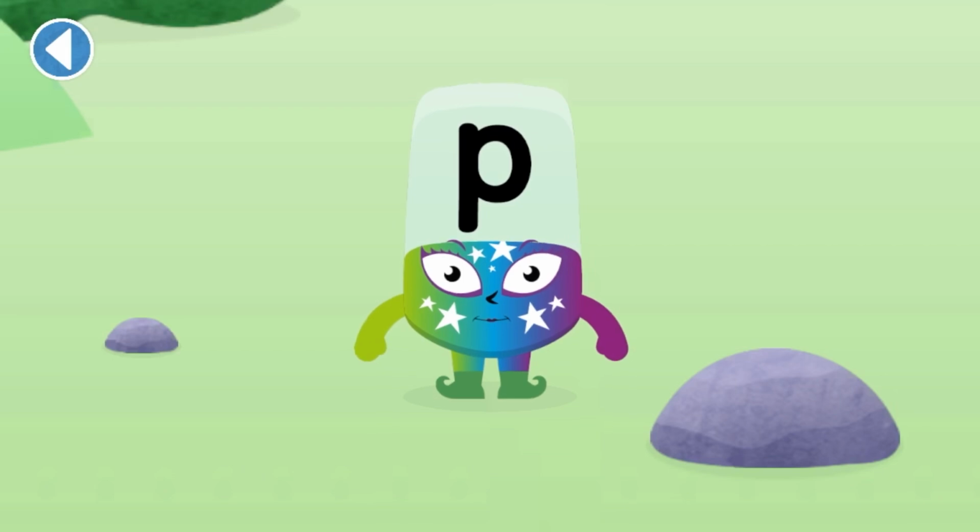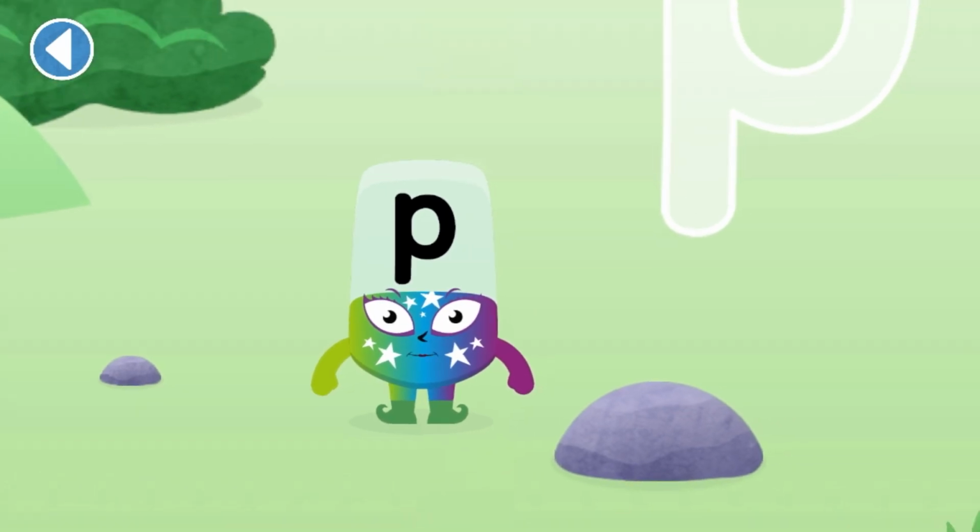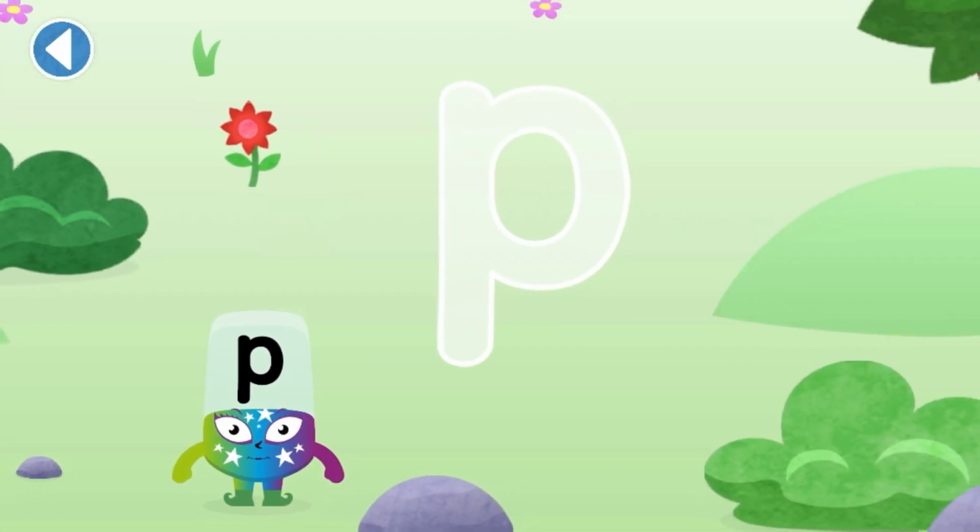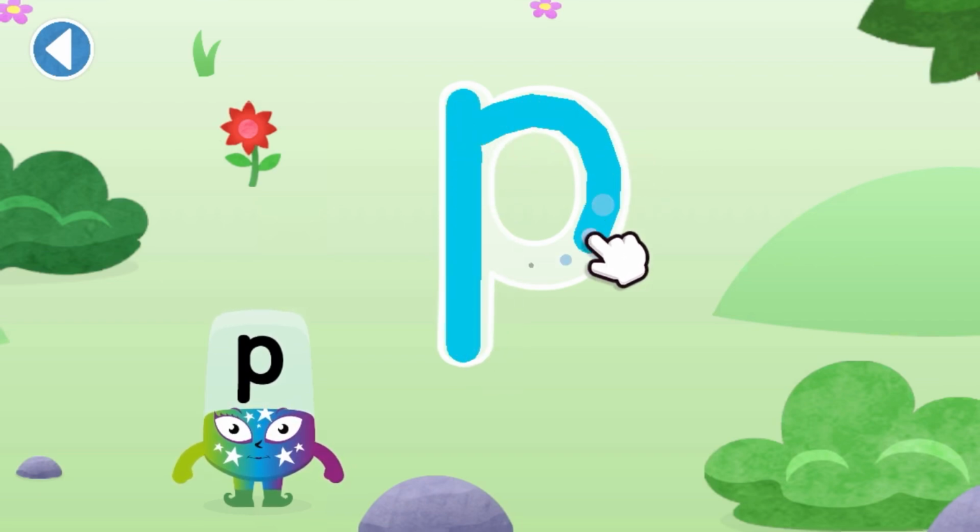Let's meet this alpha block. This is alpha block P. This alpha block makes the sound. Tap on the alpha block to hear the sound it makes. Well done! Can you make the sound? Next. Can you trace the alpha block's letter? Use your finger to trace the letter.